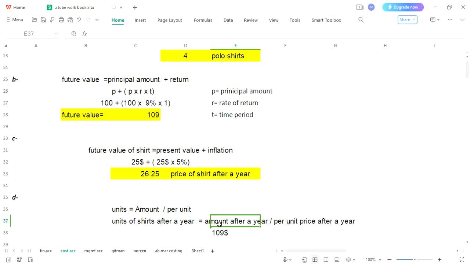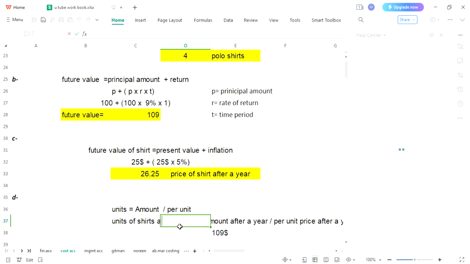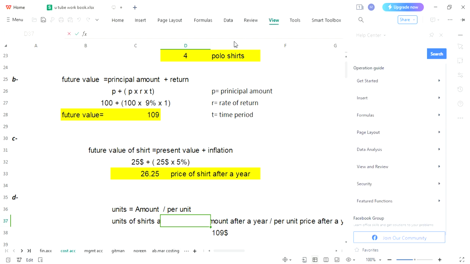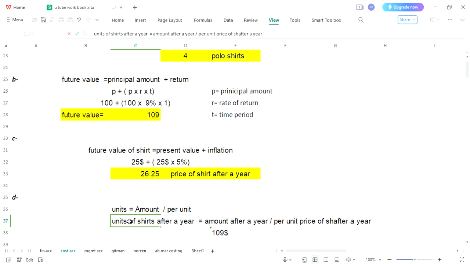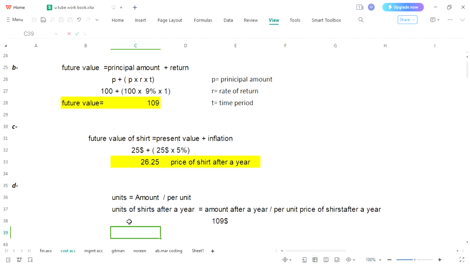Let me see where this formula is. Yes. At this point, what we need is the per unit price of shirts after a year.